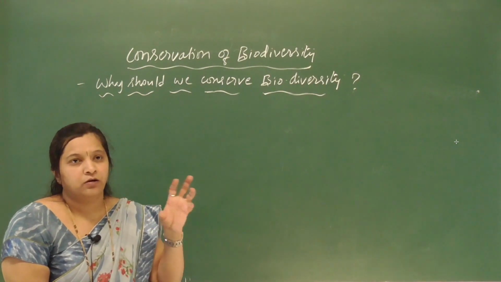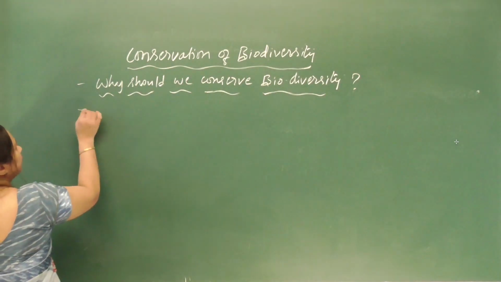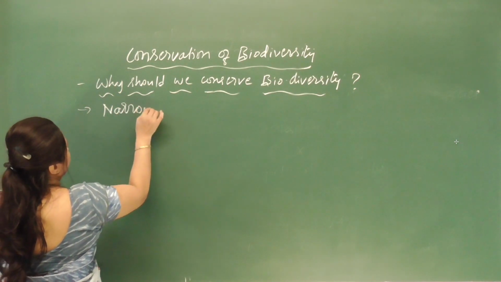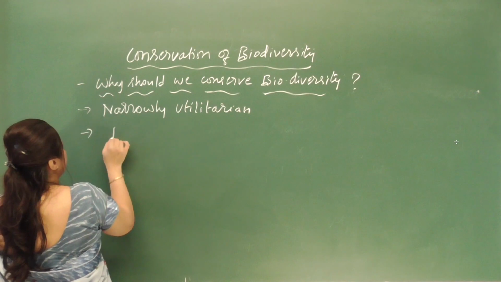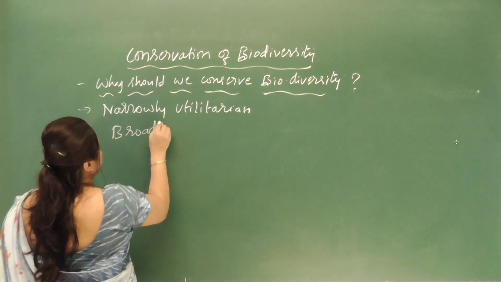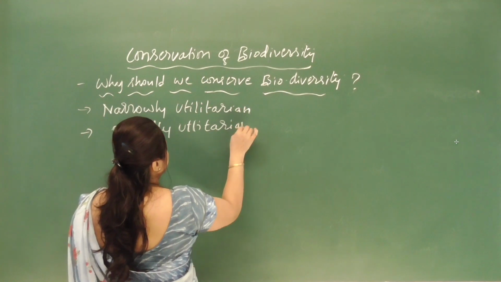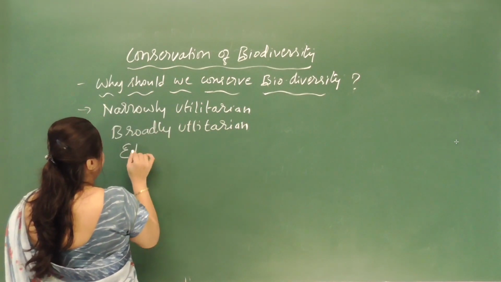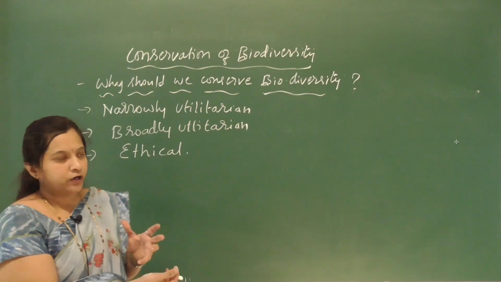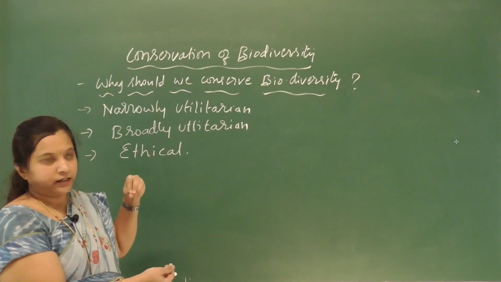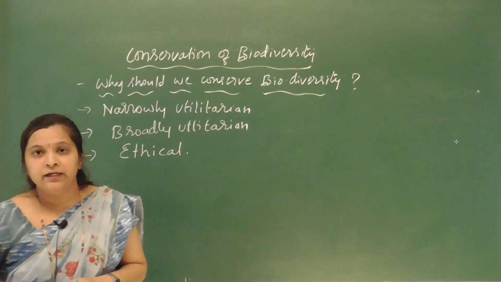There are many reasons for conservation of biodiversity. They can be grouped under three main categories: narrowly utilitarian, broadly utilitarian, and ethical. So what is this narrowly utilitarian?